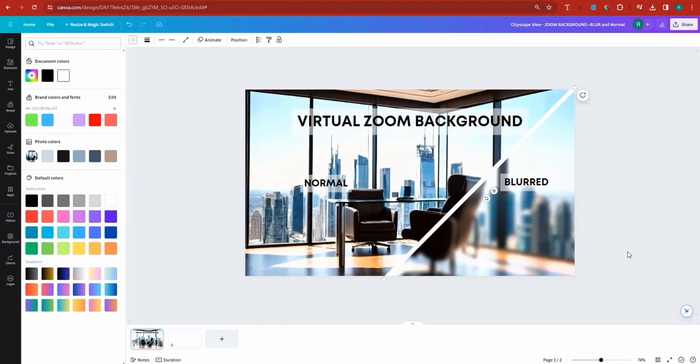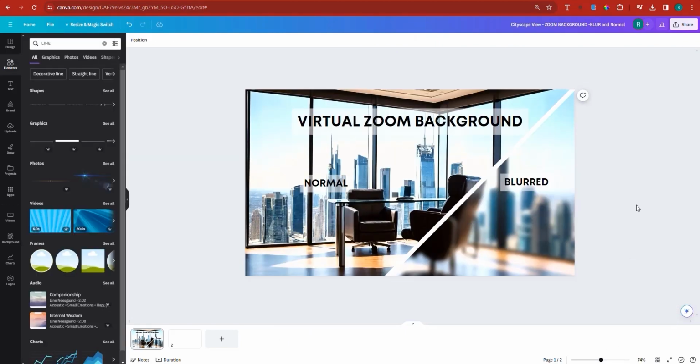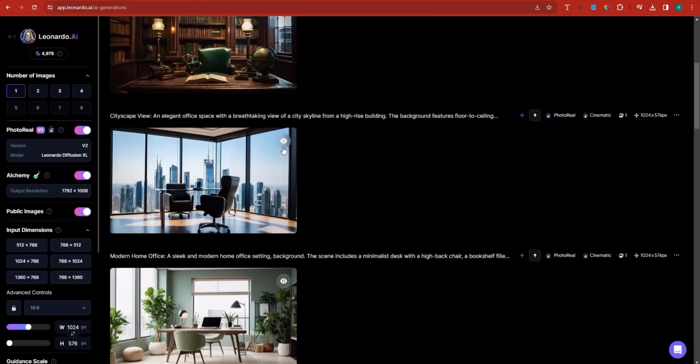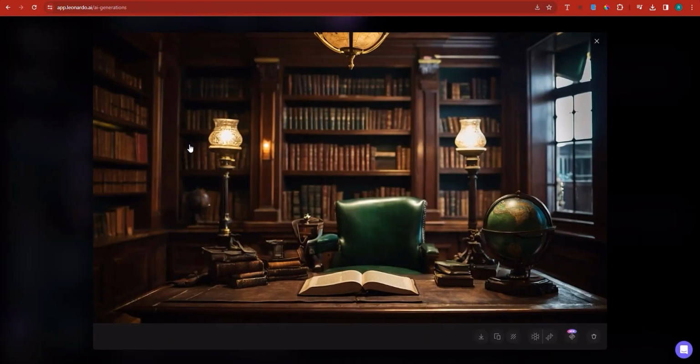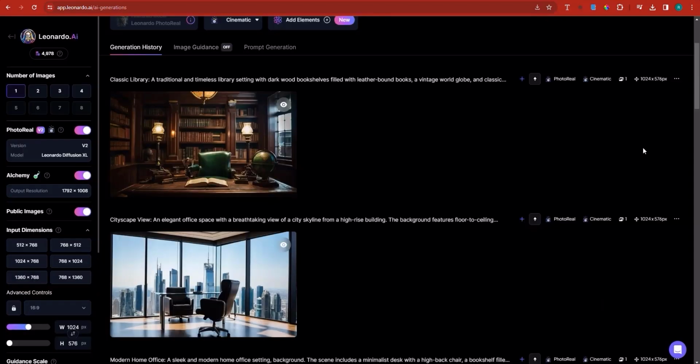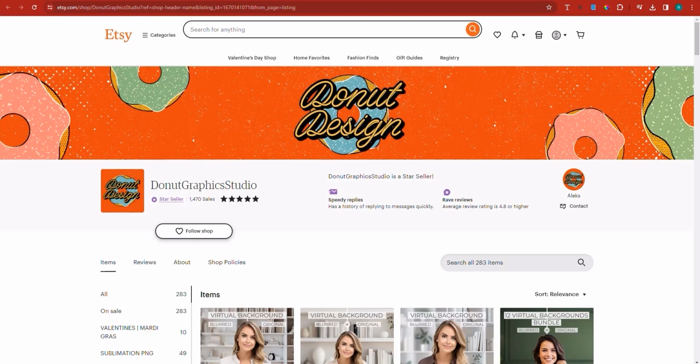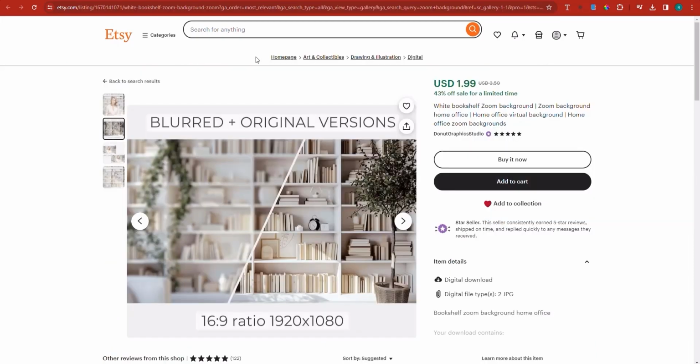And right now you have this. This is also some other type of image that you can introduce to showcase how it looks in both ways. And you can download this one as well. So I hope that we've done you justice. Now, the last image is basically just another image that you can use as well in case you want to show, let's say, some kind of very rich person. But this is how you do it. This is the concept, creating Zoom backgrounds. Nothing too wrong about it. And you can make money with it.